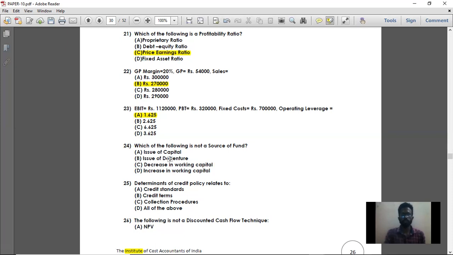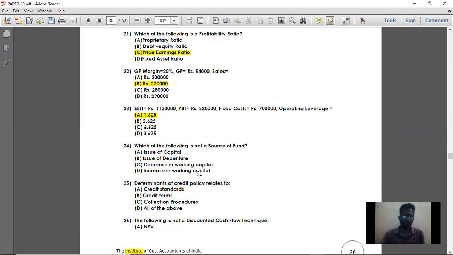When you are issuing equity share capital, cash is coming in, which is nothing but a source of fund. So issue of capital is a source of fund. When you are issuing debentures, cash is coming in, that is procurement of funds by issue of debentures, so it is also a source of funds. Decrease in working capital: working capital is the amount you invest for day-to-day business.